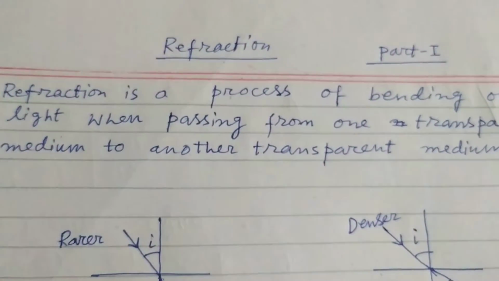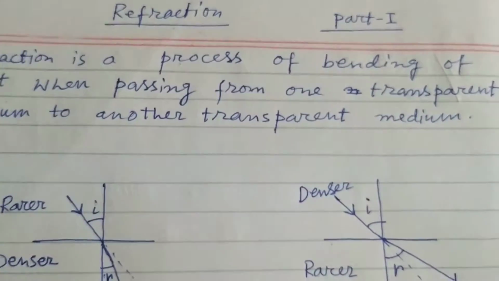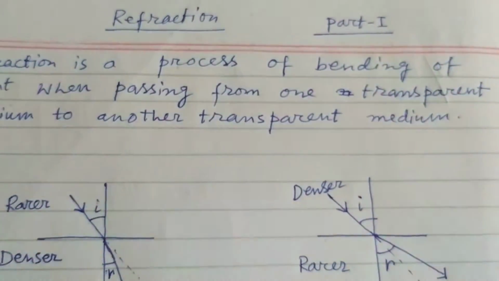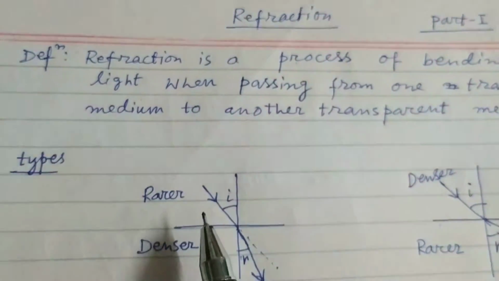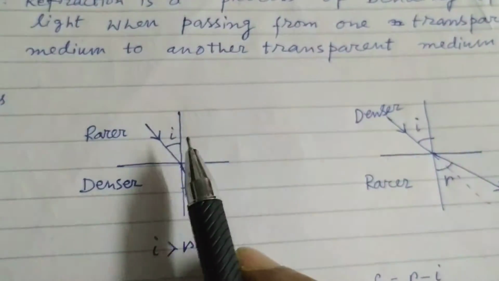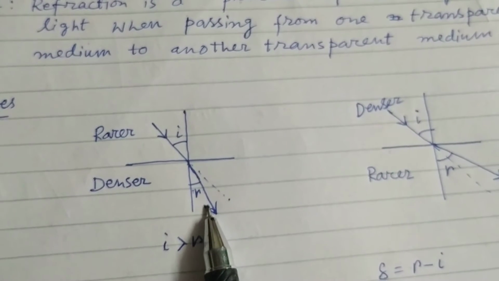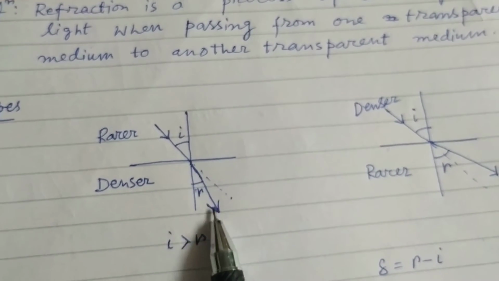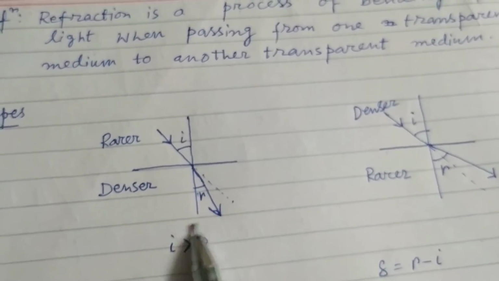Definition: refraction is a process of bending of light when passing from one transparent medium to another transparent medium. Types: you see here, refraction takes place from rarer to denser medium. So I is more, R is less. This is the incident ray, this is the refracted ray. So here I is more and R is less, and the refracted ray is bending towards the normal. This is the normal.